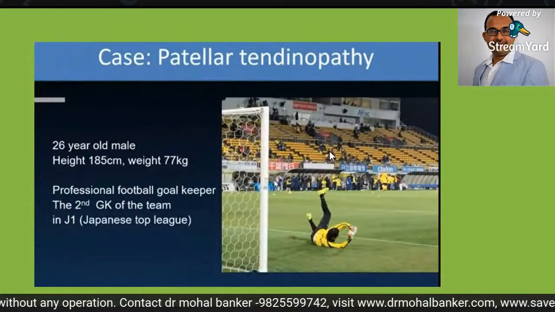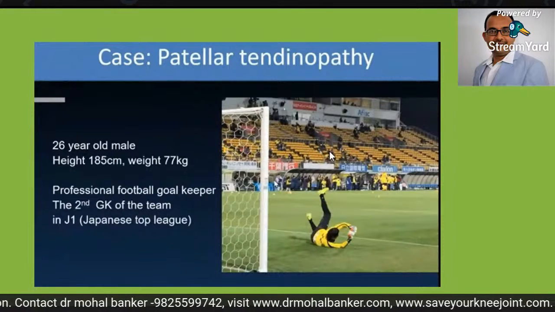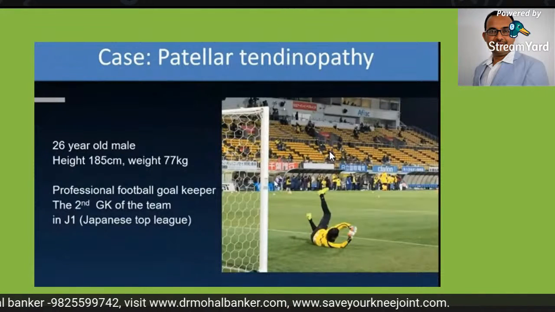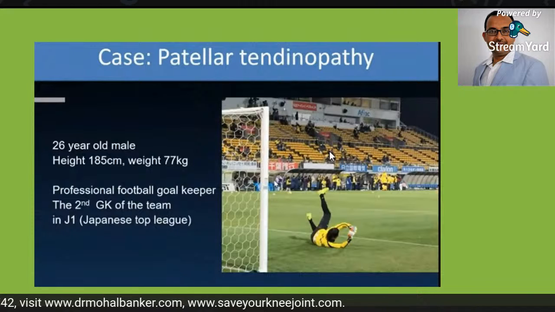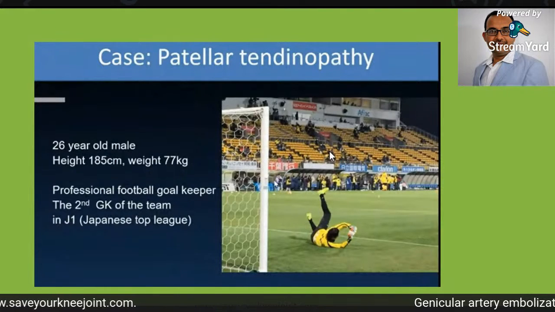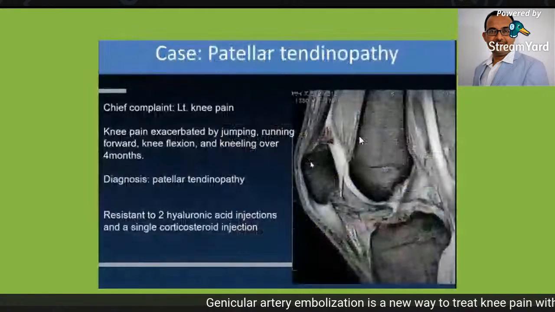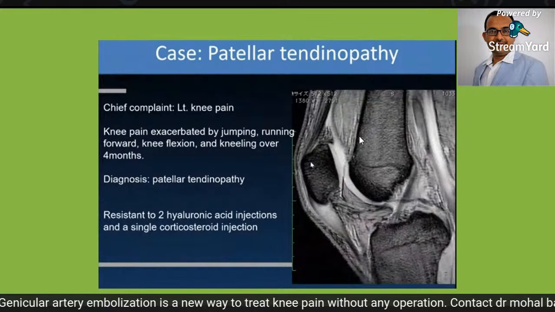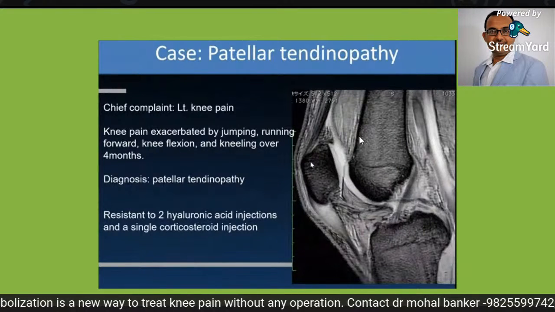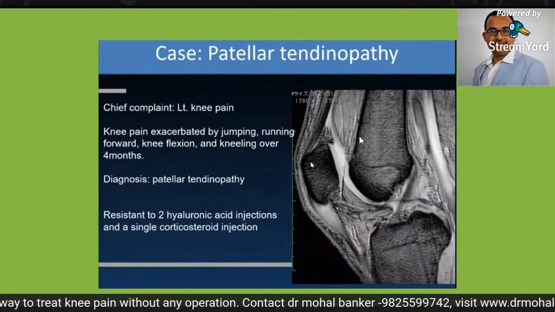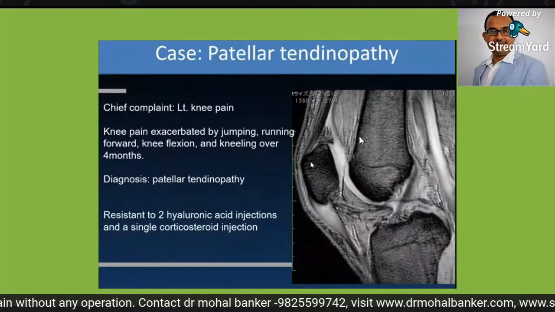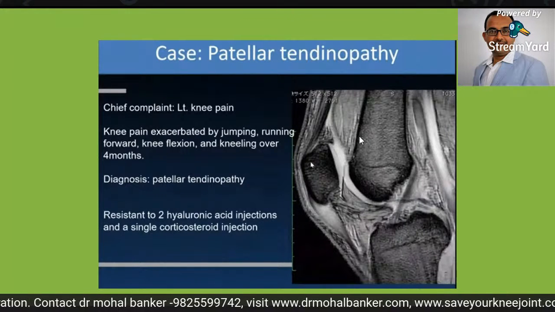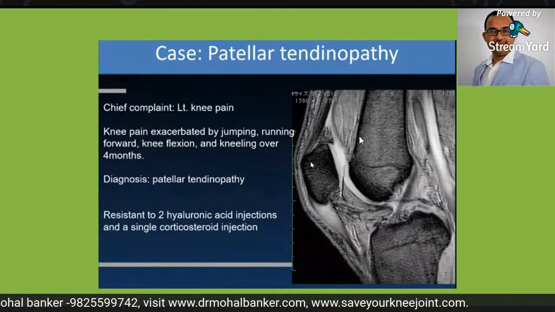So let's have a look at this practical case. A 26-year-old male patient, a professional football player in a Japanese football Premier League team, developed a knee injury. His chief complaint is continuous pain in the left knee region. Because of this continuous knee pain, he is not able to play his game, and the knee pain becomes more and more intense.